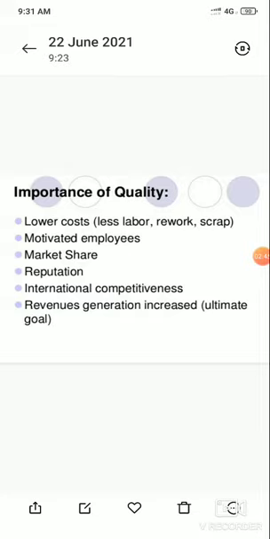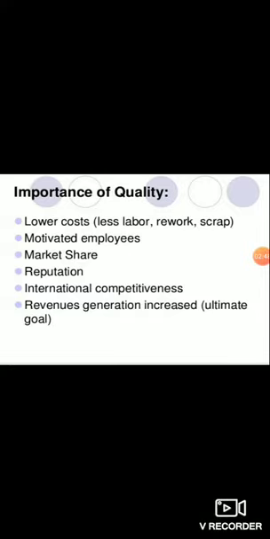Then what is the importance of quality? Lower cost, that is less labor, rework and scrap material, means less cost. Second, motivated employees. Third, market share. Fourth, reputation, product reputation. Fifth, international competitiveness and revenue generation increase. Ultimately, our goal is finally revenue generated.